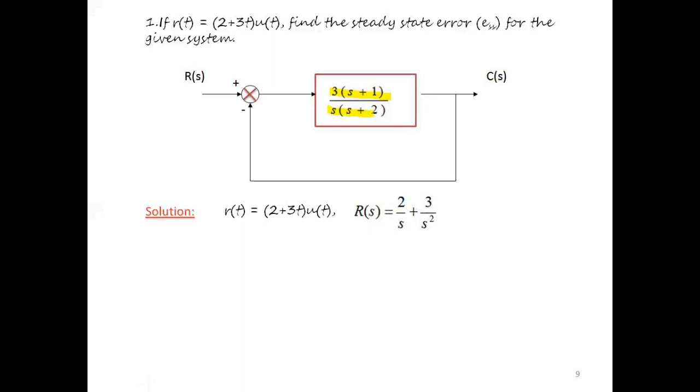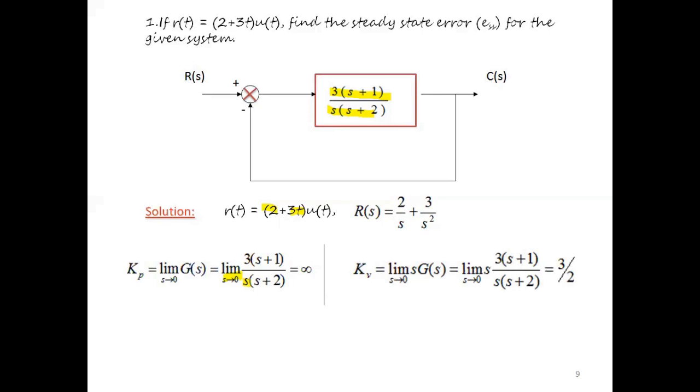So let us write the given data. R(t) is equal to 2 plus 3t of u(t). Hence R(s) will be equal to, taking the Laplace transform, 2 by s for 2, and 3 by s square for 3t. Once after obtaining the Laplace transform of the input, we have to calculate Kp. Kp is equal to limit s tends to 0 G(s). So substitute for G(s), limit s tends to 0, 3 into (s plus 1) divided by s into (s plus 2). As s tends to 0, the denominator will be 0. Hence, Kp will be equal to infinity.